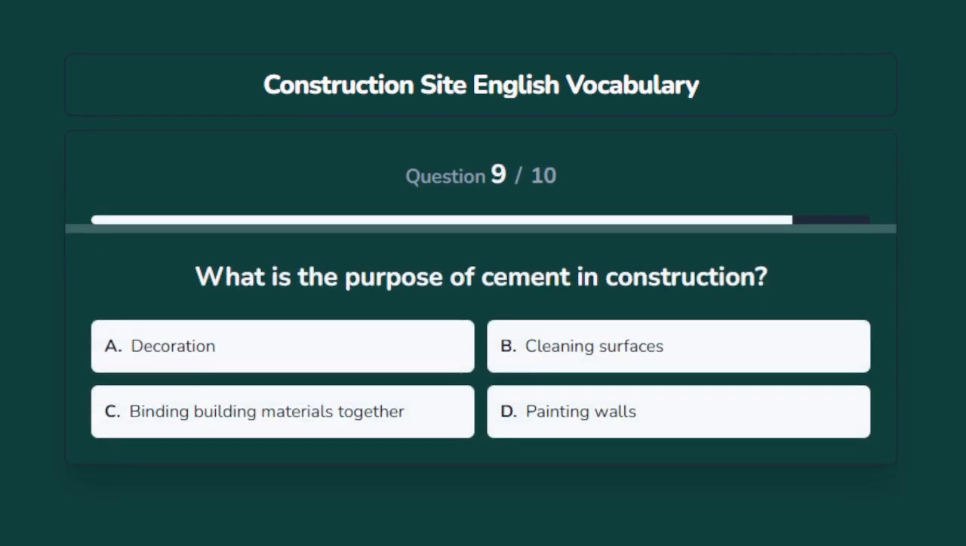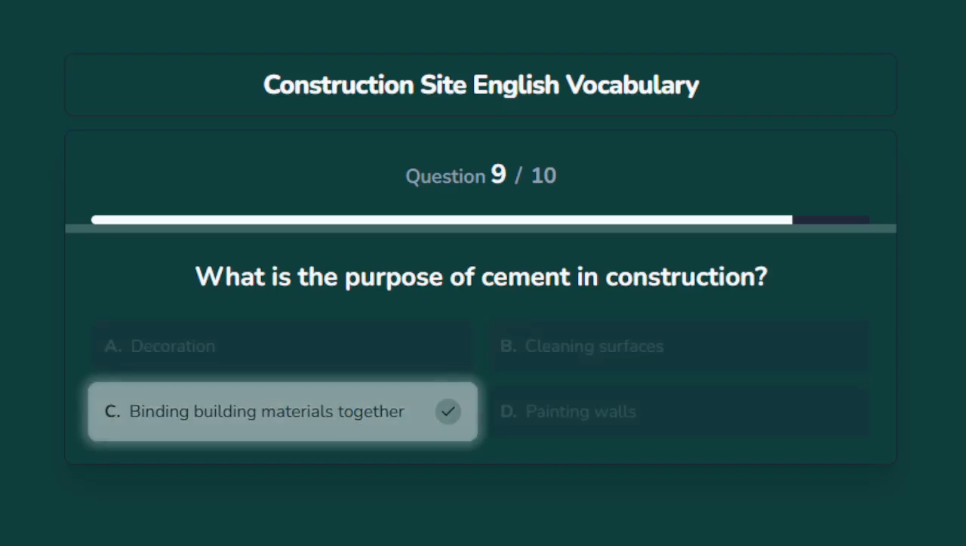What is the purpose of cement in construction? Options are A. Decoration, B. Cleaning surfaces, C. Binding building materials together, D. Painting walls. The correct answer is binding building materials together.